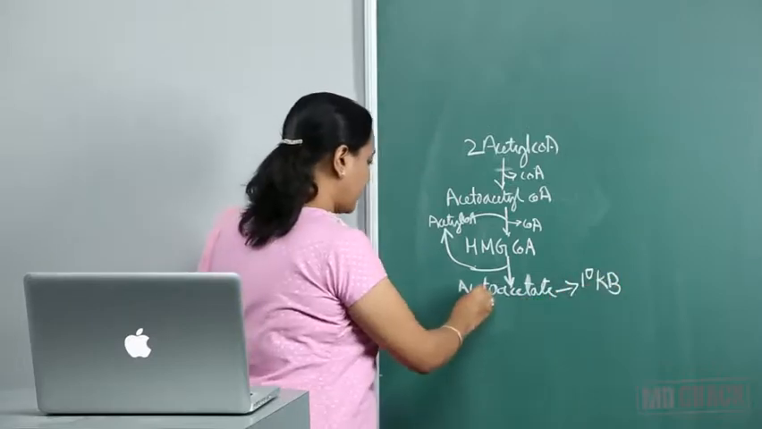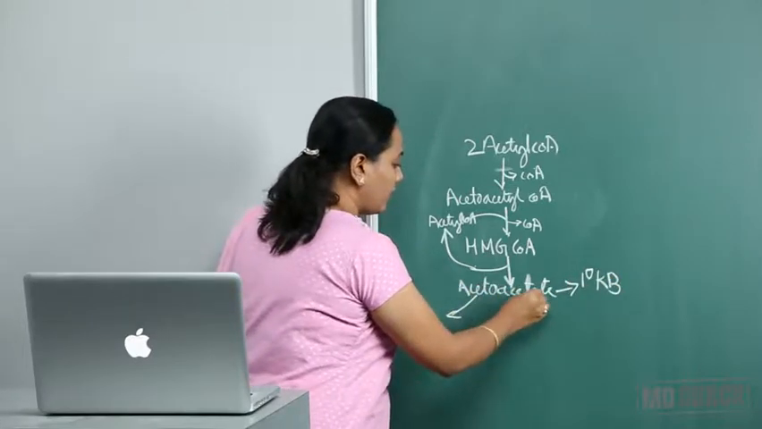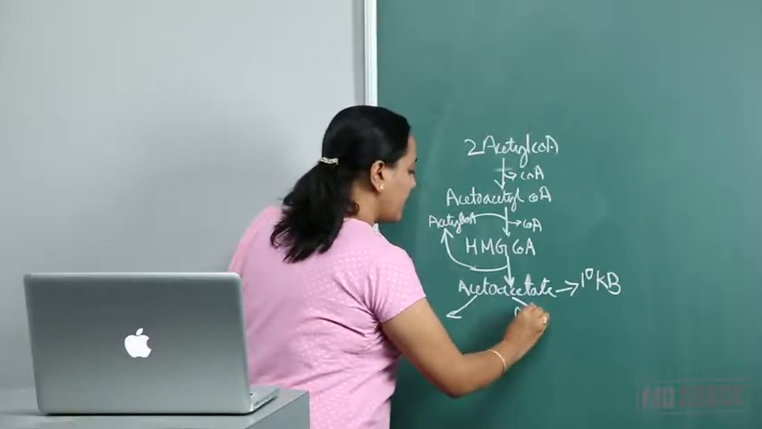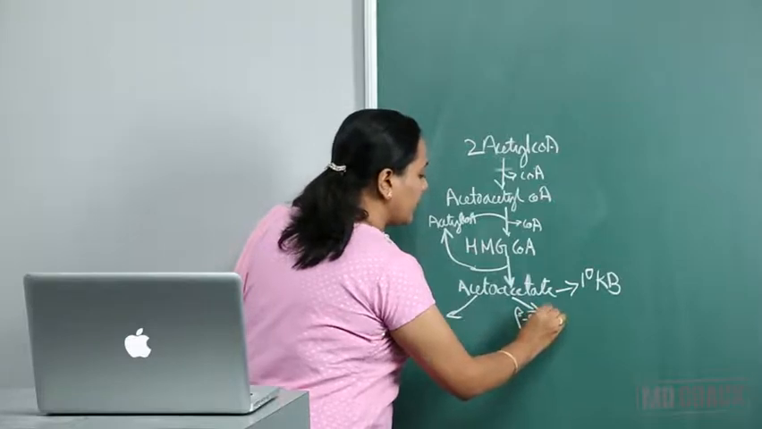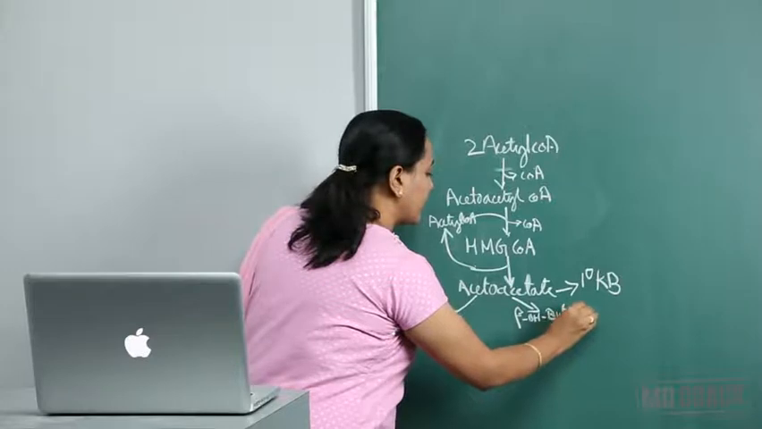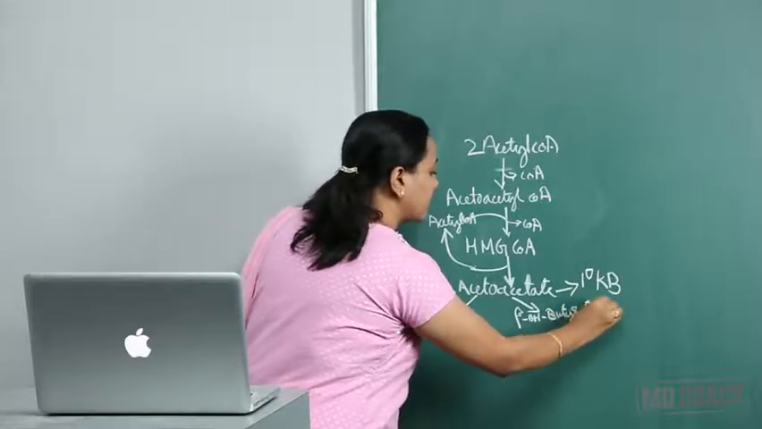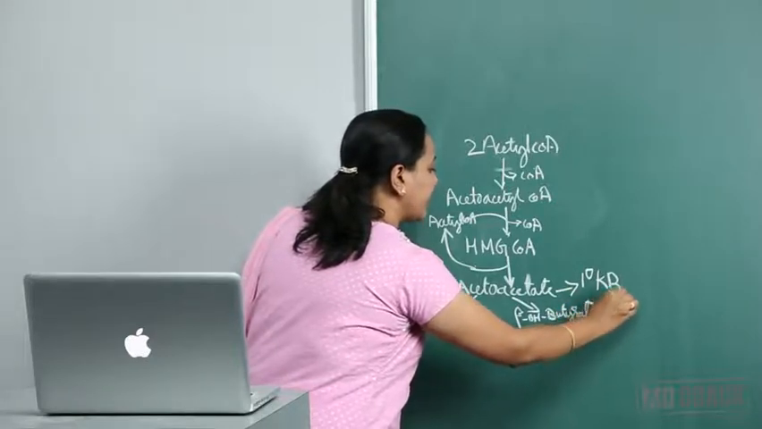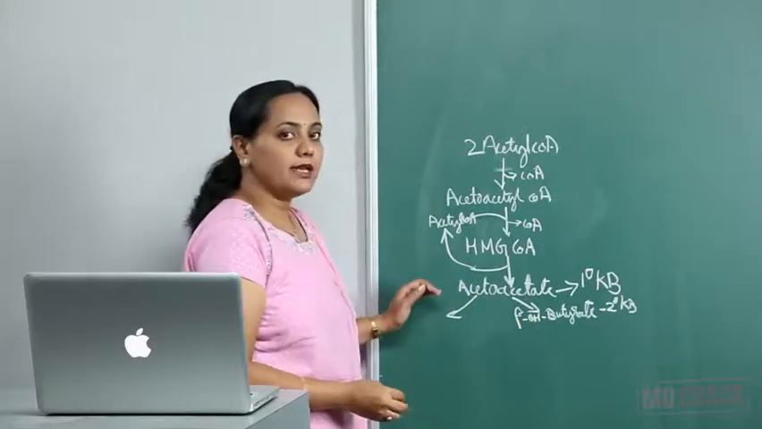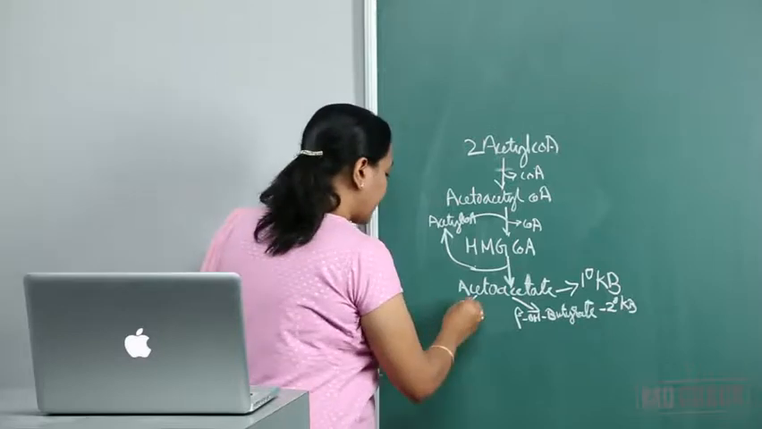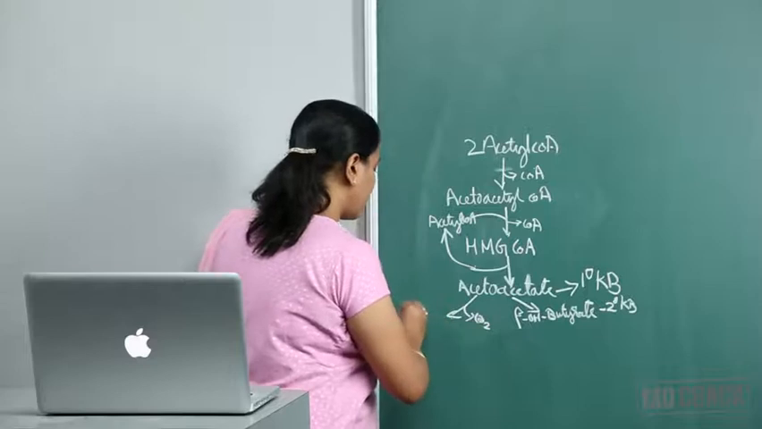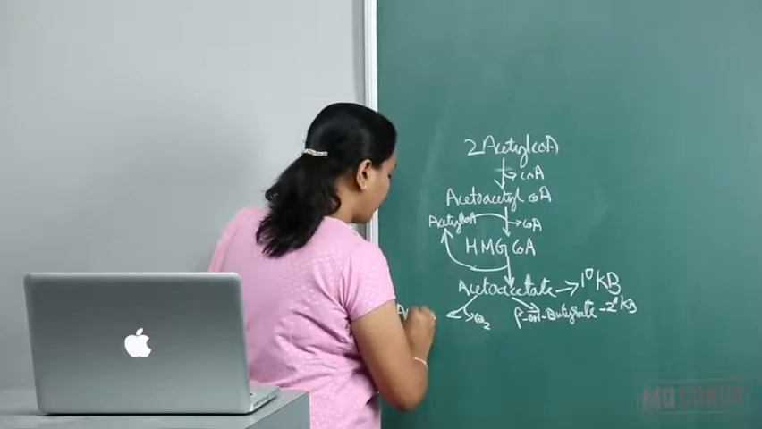Acetoacetate can have two fates. One, it can be converted to beta-hydroxybutyrate. What is this beta-hydroxybutyrate? It is the secondary ketone body, and it can spontaneously, non-enzymatically undergo decarboxylation, loses its carbon dioxide to form acetone.